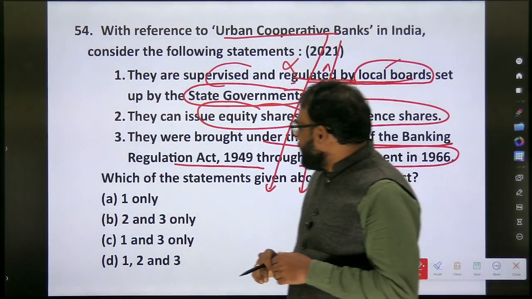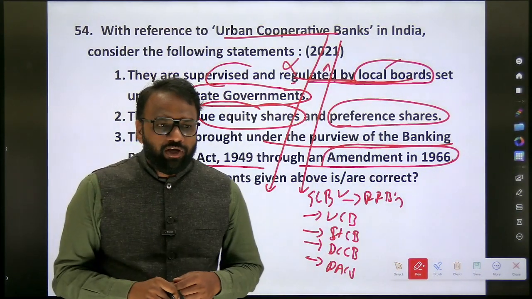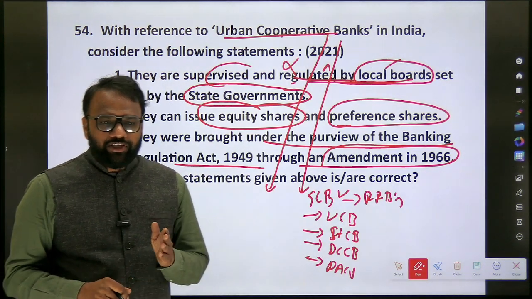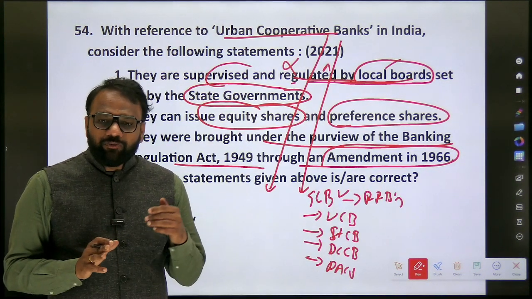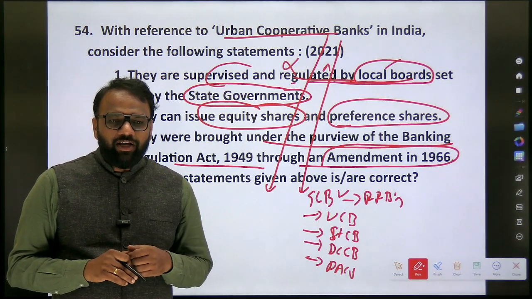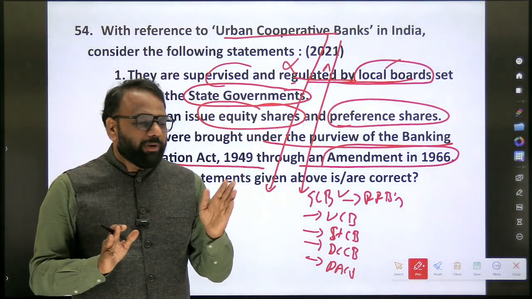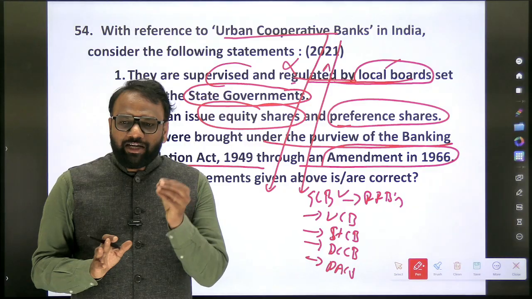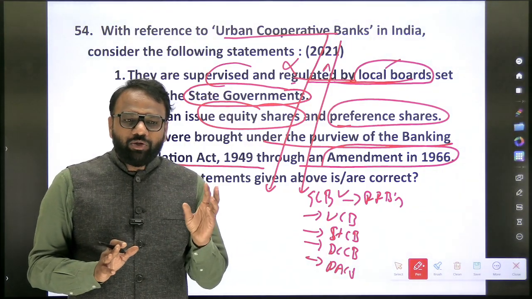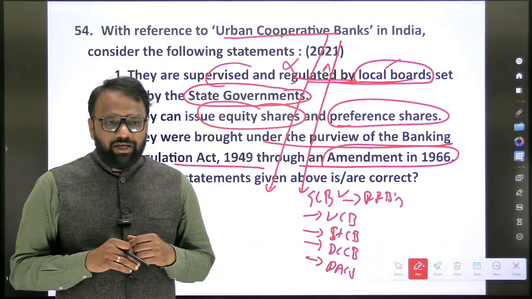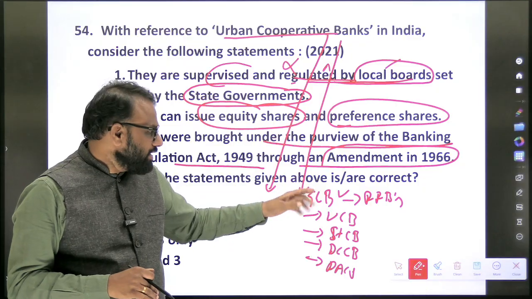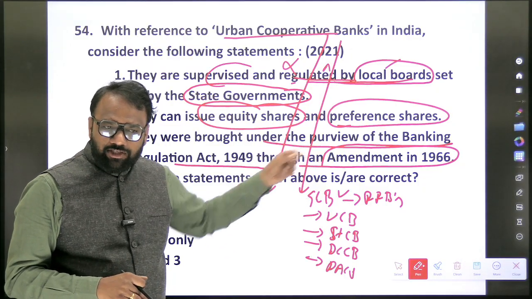Second one, they can issue equity shares and preference shares. We need to understand what is equity share. We already know what is equity share. What is preference share? Preference share means the share will not be issued publicly to all the people. Only to a few selected people you are going to issue the shares. Those are called preference shares.